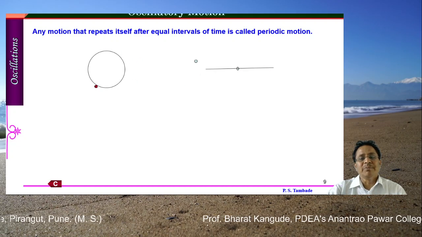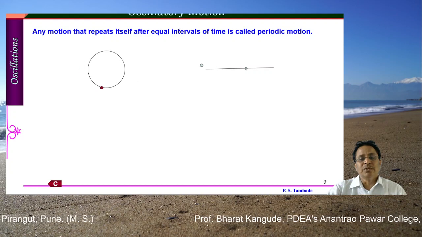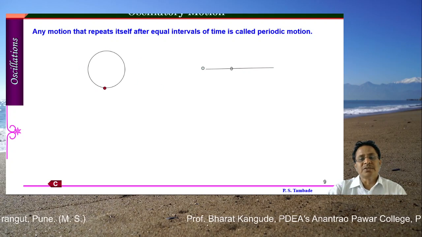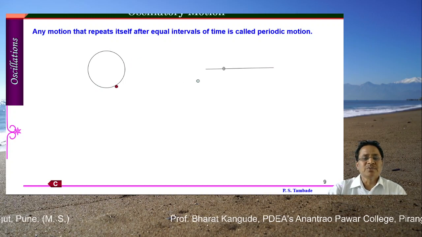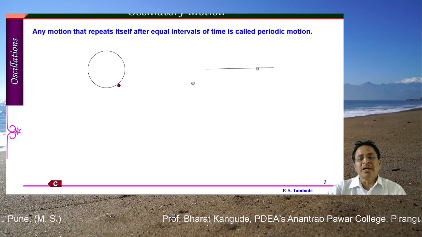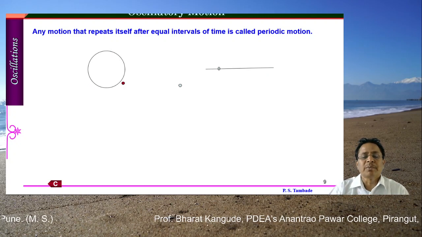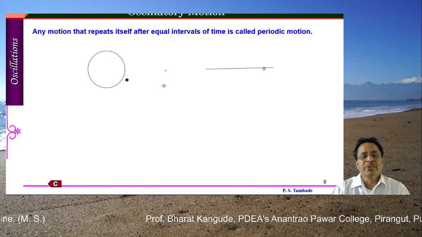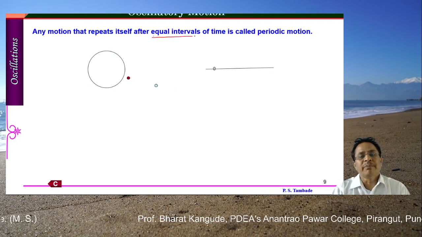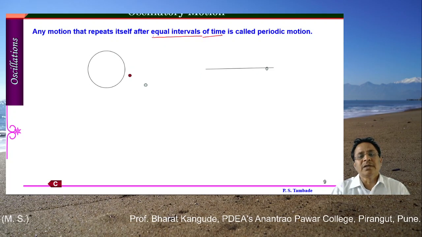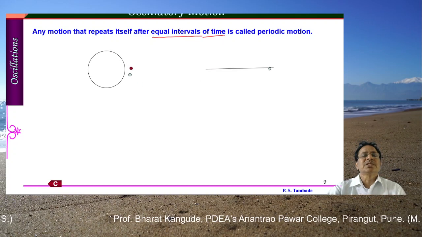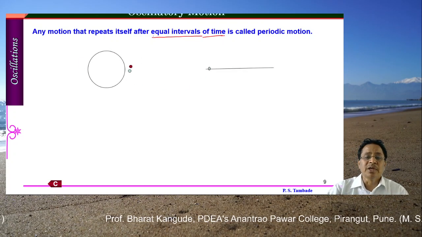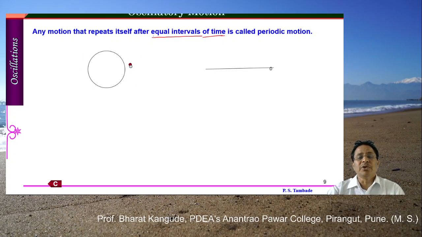Another common example can be given. This is a simple harmonic motion. Here this object is moving from end A to another end, that means it is moving from one end to another end repeatedly in equal intervals of time. So this word is very important: equal intervals of time, this motion is repeated again and again. Such types of motions are called oscillatory motions, or they are also called periodic motion. So this is the definition of periodic motion.